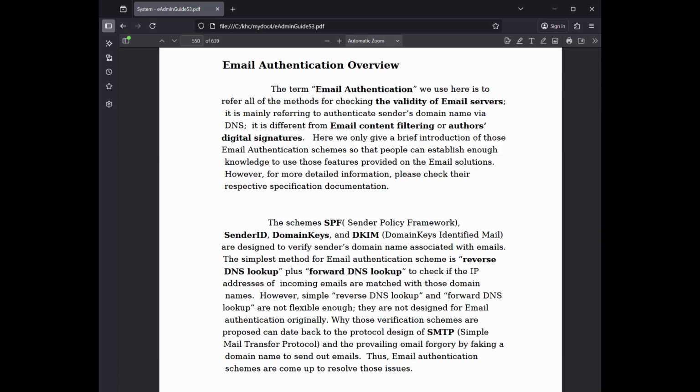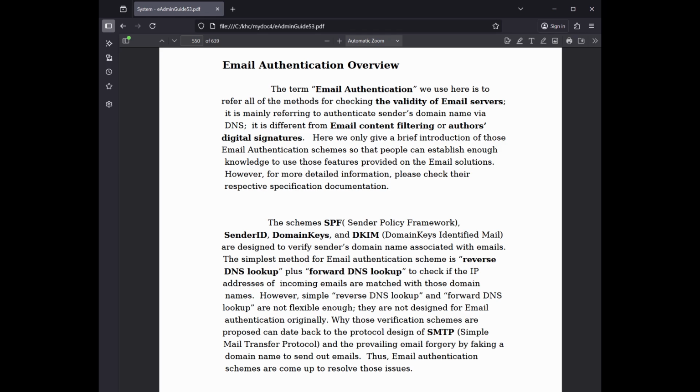The schemes SPF, Sender Policy Framework, Sender ID, Domain Keys, and DKIM, Domain Keys Identified Mail, are designed to verify the sender's domain name associated with emails. The simplest method for email authentication is reverse DNS lookup plus forward DNS lookup to check if the IP addresses of incoming emails match those domain names. However, simple reverse DNS lookup and forward DNS lookup are not flexible enough. They were not designed for email authentication originally.